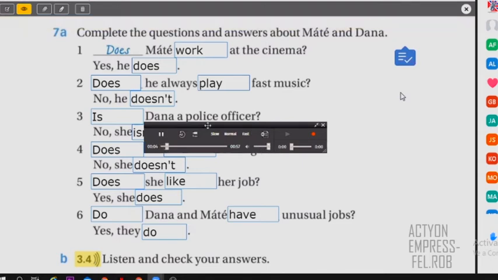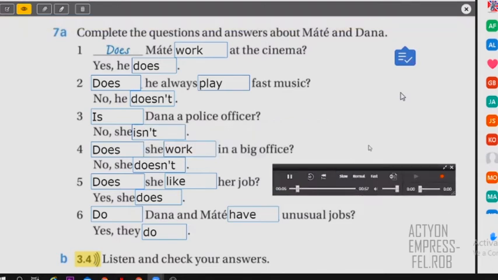1. Does Mate work at the cinema? Yes, he does. 2. Does he always play fast music? No, he doesn't. 3. Is Dana a police officer? No, she isn't. 4.